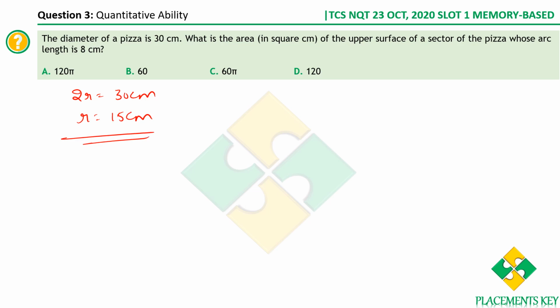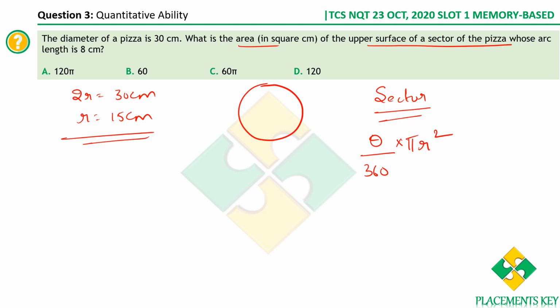Now, what is the area of the upper surface of a sector? What is the area of a sector formula? It is clearly given: the surface of a sector of pizza. The area of a sector of the pizza is theta by 360 into pi r squared. You understood what a sector is, right? If this is a circle, this is a part of a circle, and this is called a sector.